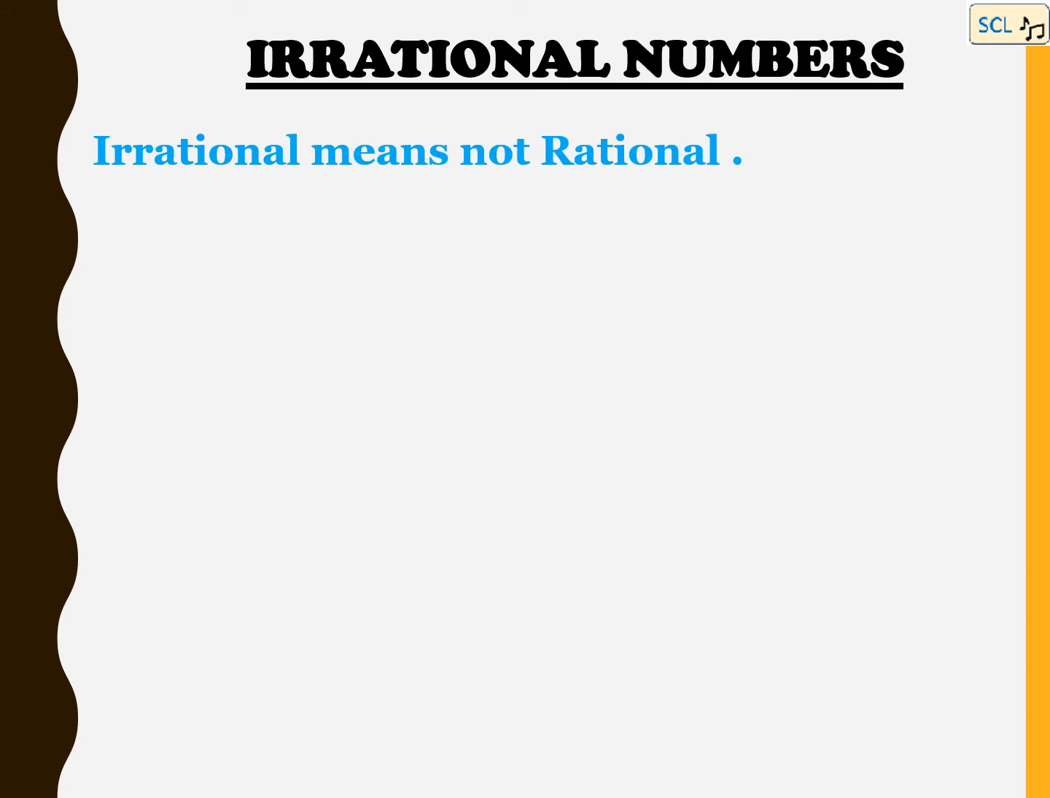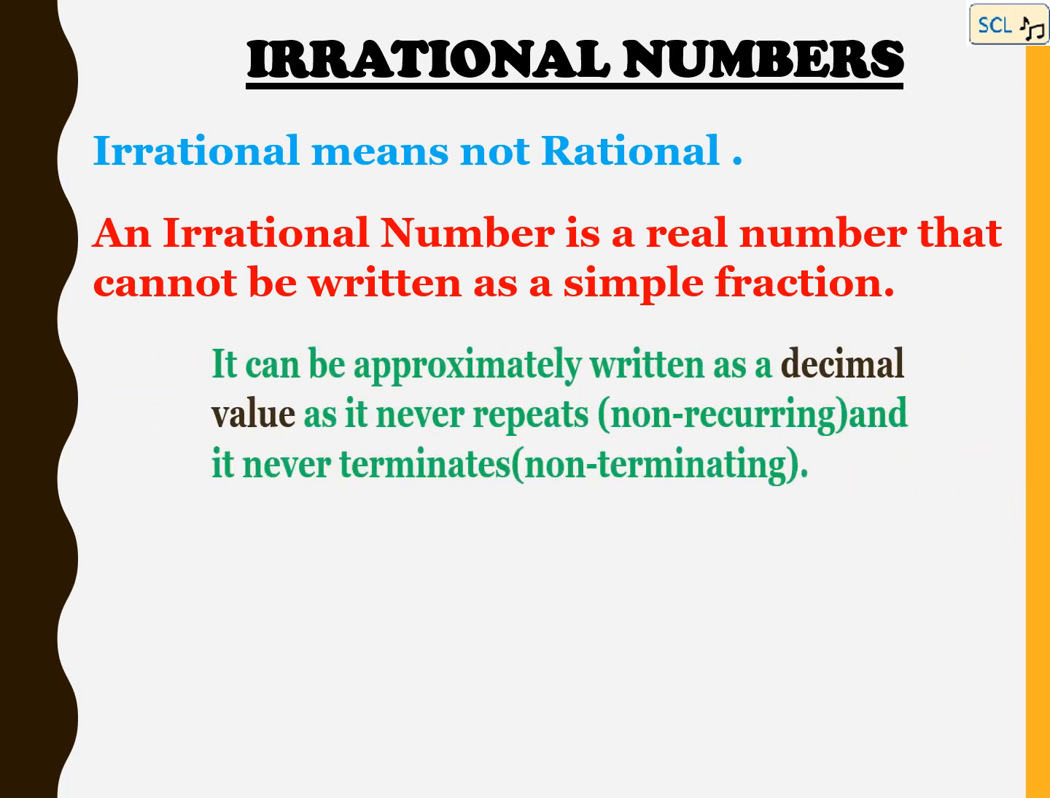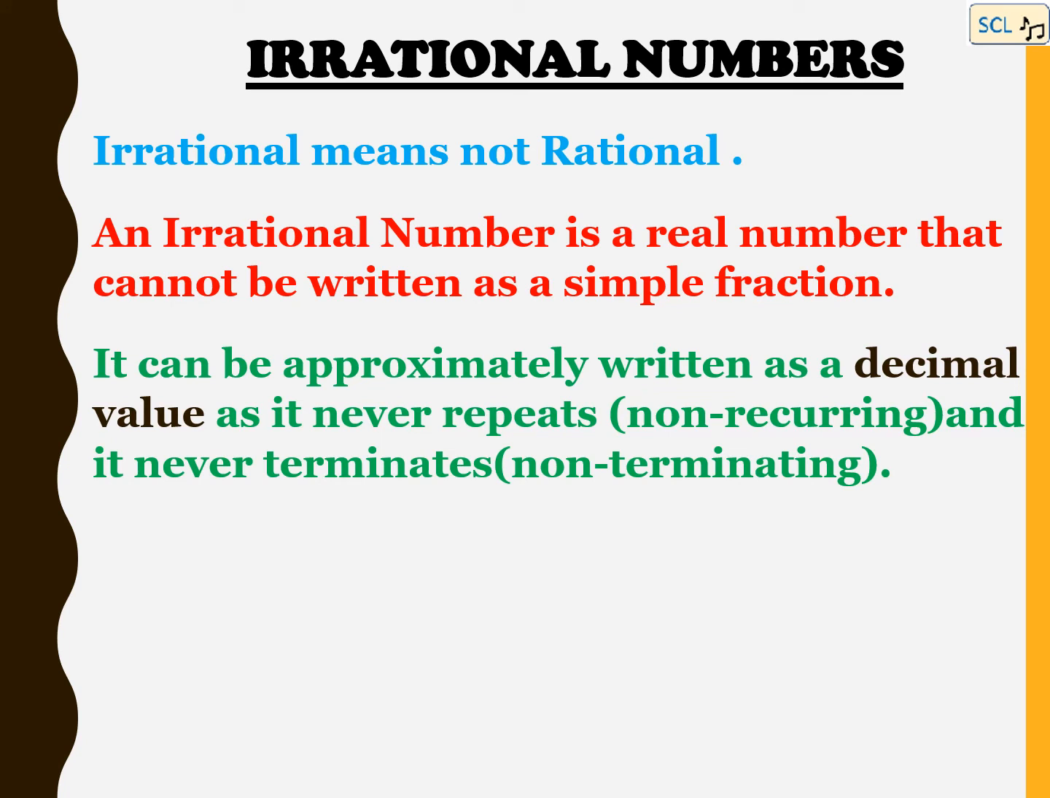Irrational, as the name suggests, means not rational. An irrational number is a real number that cannot be written as a simple fraction. It can only be approximated as a decimal value because it never repeats, that is, it is non-recurring, and it never terminates, that is, it is non-terminating also. It will not repeat, it will not terminate.